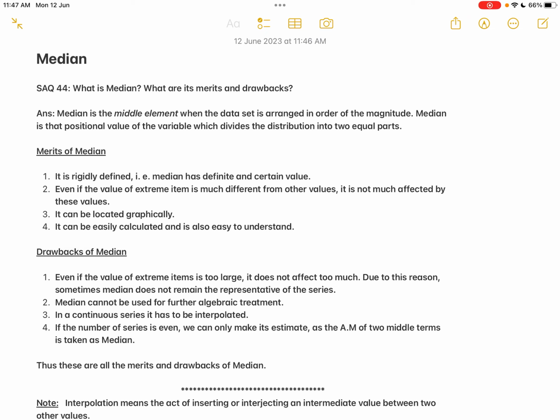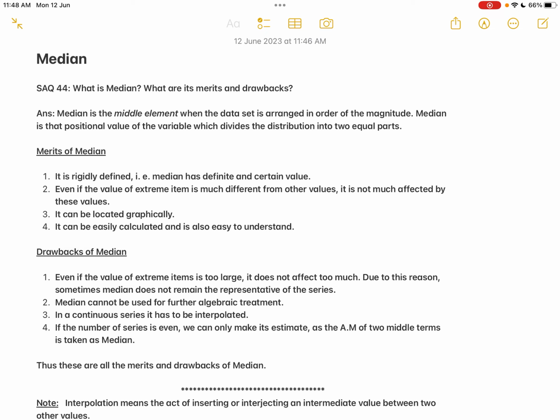Now what are the various merits of median? First one, it is rigidly defined. So rigidly defined means what? Median has definite and certain value. That is, whoever is calculating the median, because of that rigid formula, everyone will get the same result. Everyone will get the same answer. So that is one of the very important characteristics of a good average, and median has that kind of merit.